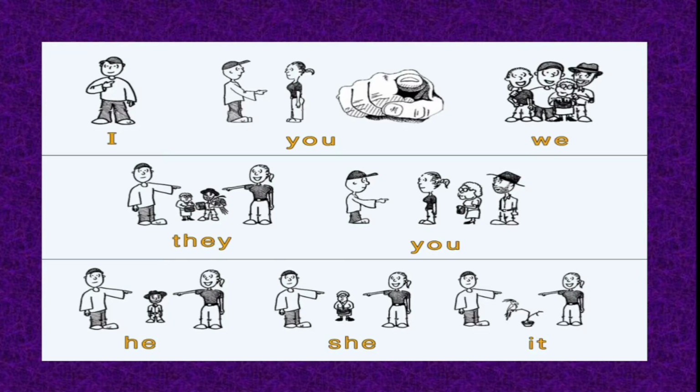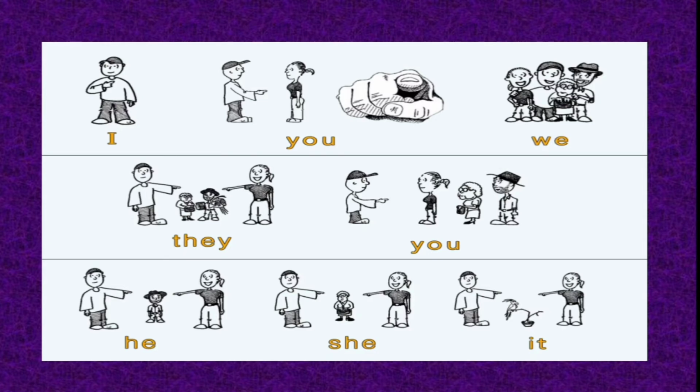In the next picture, you have the boy pointing at a particular girl. Therefore, that girl is associated with the pronoun you. In the next picture, you have a boy and a girl pointing at another boy. So that boy is associated with the pronoun he. In the next picture, both of them are pointing at another girl. So that girl is associated with the pronoun she.